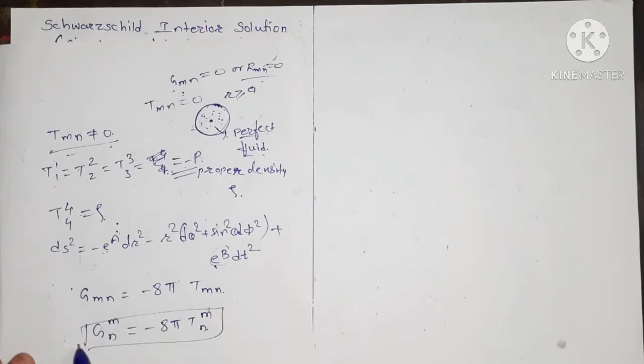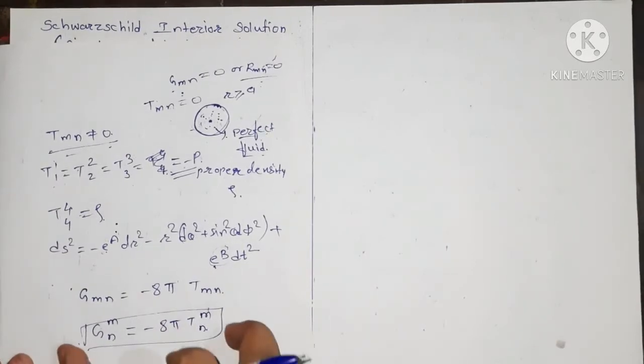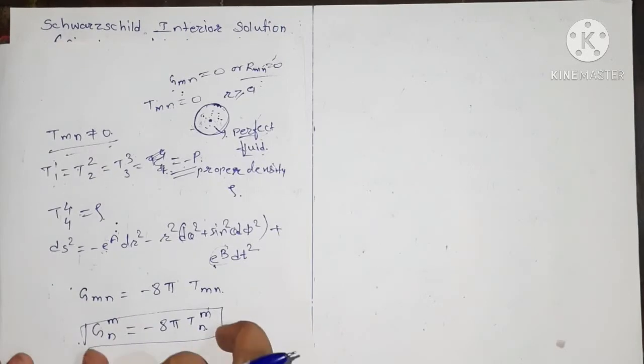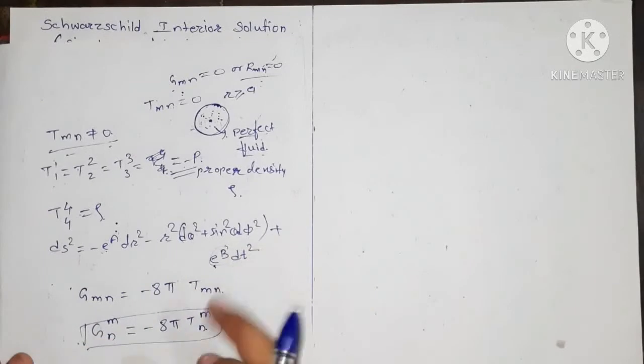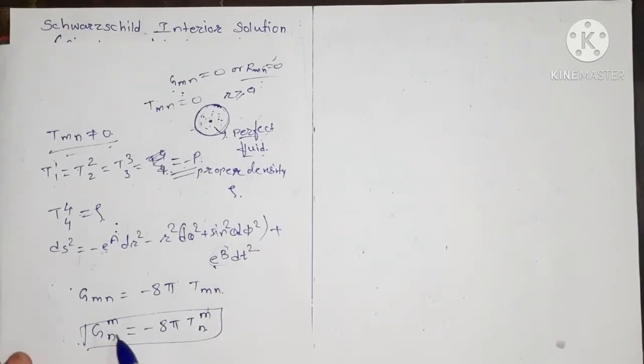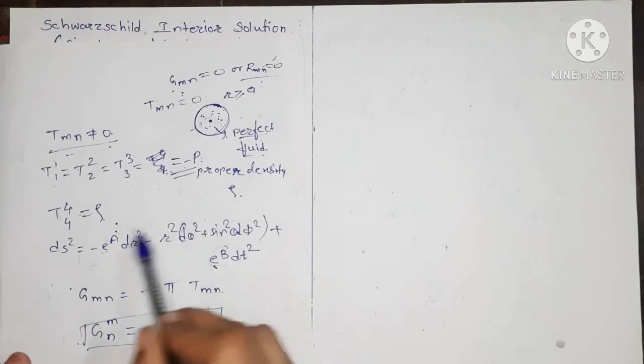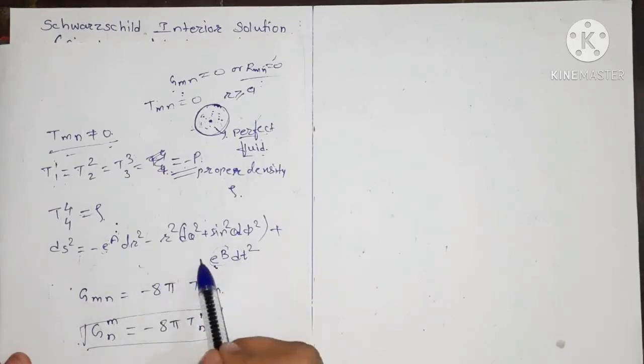We solve this for the line element to get e to the power a and e to the power b.